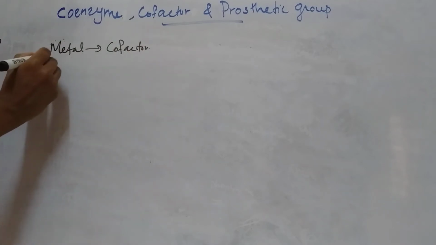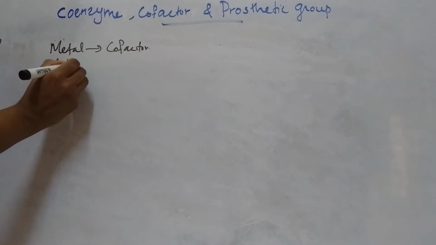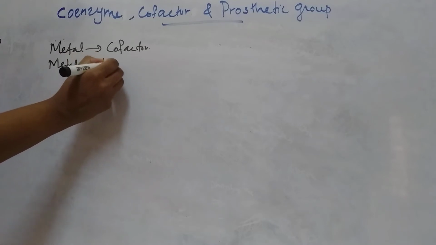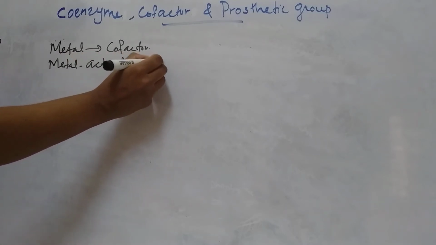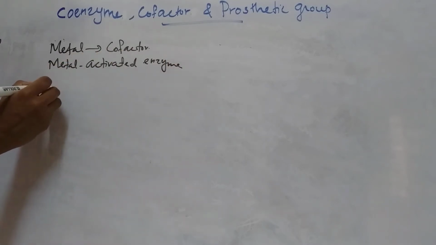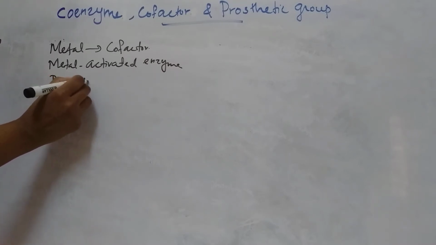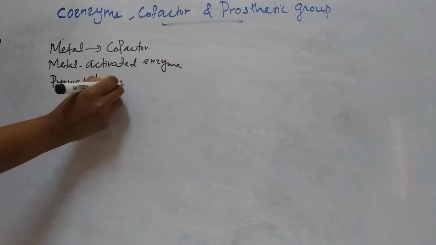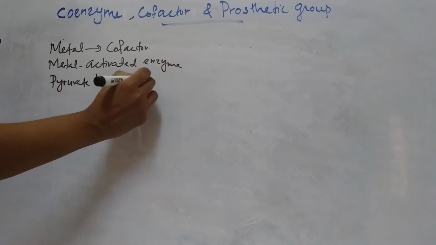For example, pyruvate kinase, then phosphotransferase.